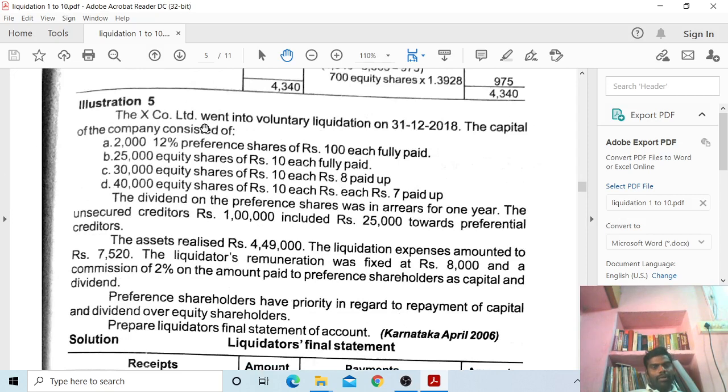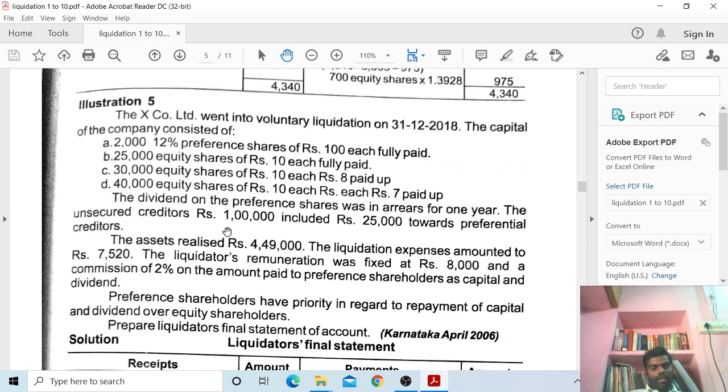Next, X Company Limited went into voluntary liquidation on 31/12/2018. The capital of the company consisted of 12% preference shares of rupees 100 each fully paid, 25,000 equity shares of rupees 10 each fully paid, 30,000 equity shares of rupees 10 each, rupees 8 paid up, and 40,000 equity shares of rupees 10 each, rupees 7 paid up. The dividend on preference shares was in arrears for 1 year.